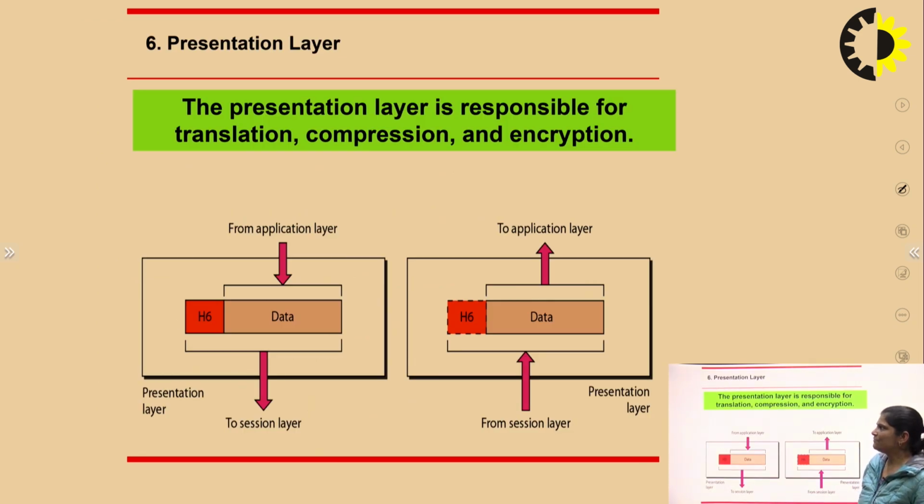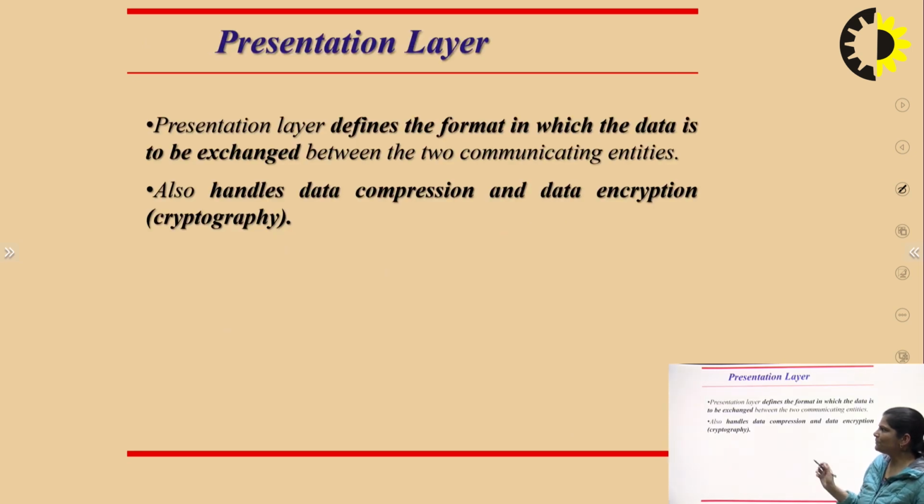Now next, the presentation layer. The presentation layer is responsible for translation, compression, and encryption of data. There is interfacing between the application layer and presentation layer, then the session layer. Here we can encrypt the data at the sender side and decrypt it at the receiver side. The presentation layer defines the format in which data is exchanged between two computers. It handles compression, data encryption and translation of the data.